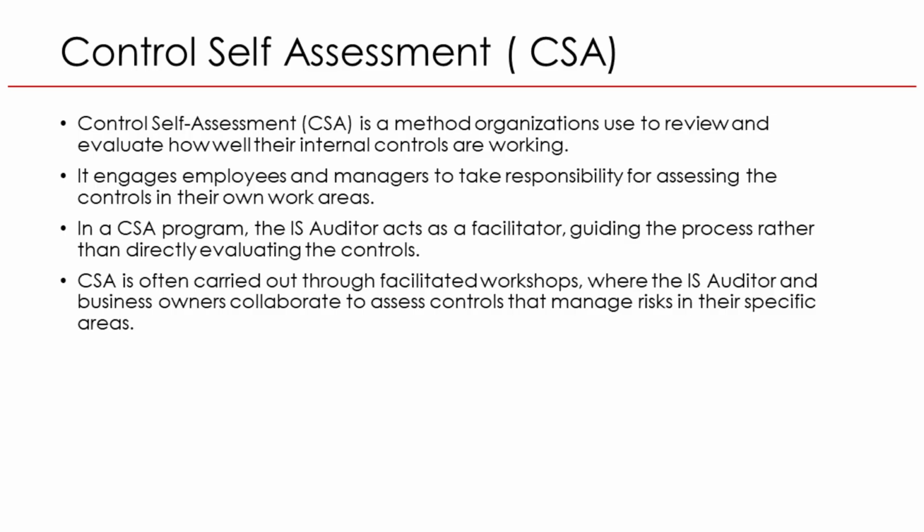Control self-assessment, CSA, is a process that allows employees and managers to evaluate the strength of their own internal controls. Instead of waiting for auditors to identify weaknesses, the people who run the processes take ownership of assessing risks and controls. The IS auditor's role here is mainly as a facilitator, guiding the discussion, providing structure, and ensuring the assessment stays objective. A common approach is a facilitated workshop, where auditors and business process owners come together to discuss controls